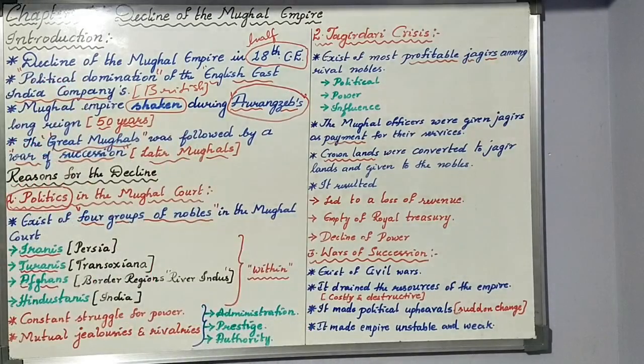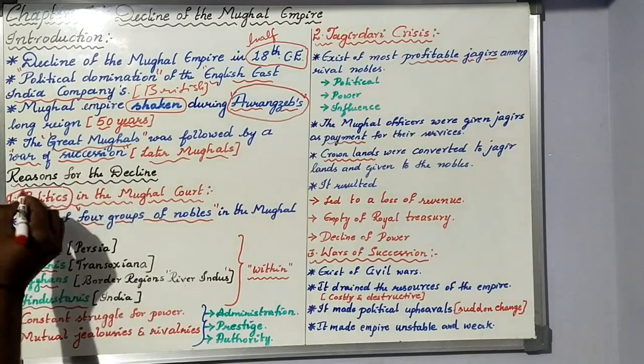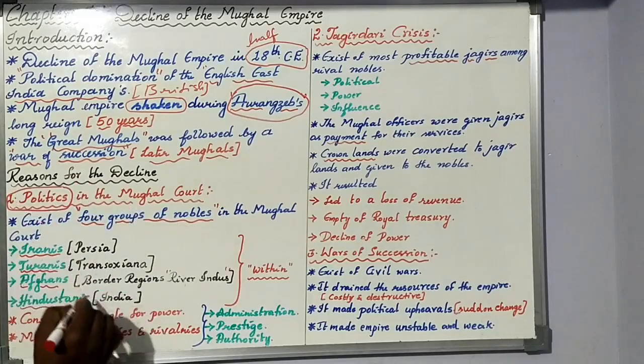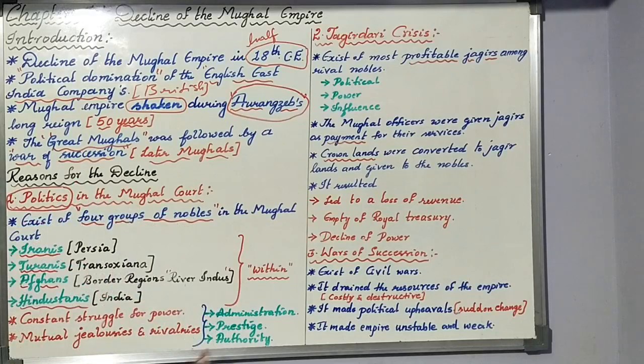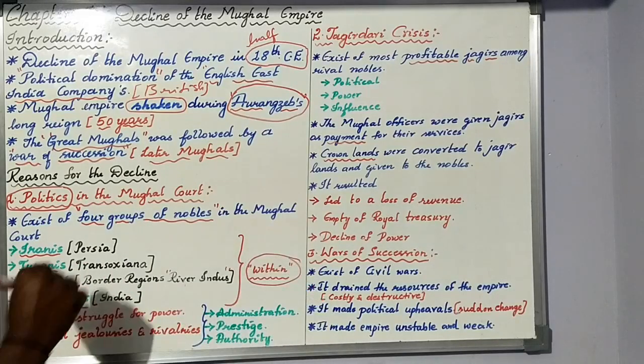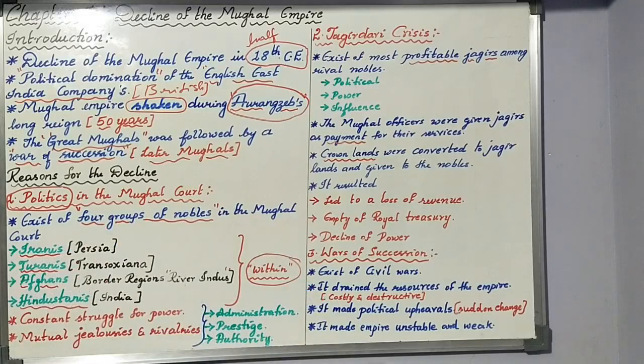The mountain range there, the Indus. Then the Hindustanis, that is Indian nobles. So like this, the politics of the Mughal court was under the control of 4 different groups of nobles within one kingdom. Having 4 groups of nobles is itself one of the reasons that spoiled the politics of the Mughal court.